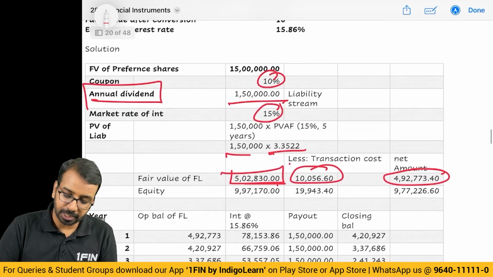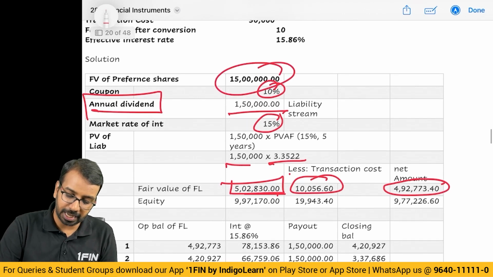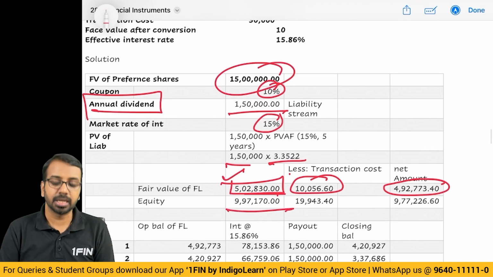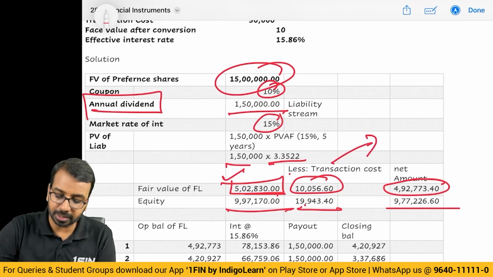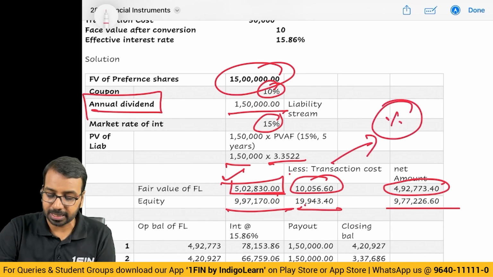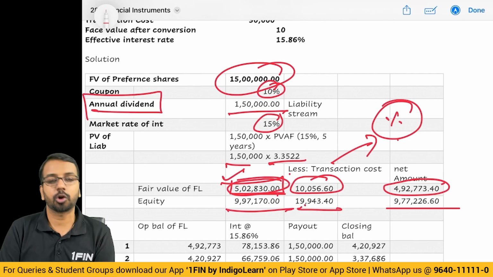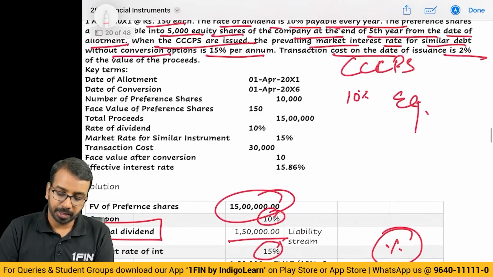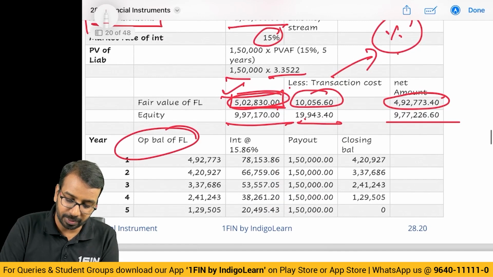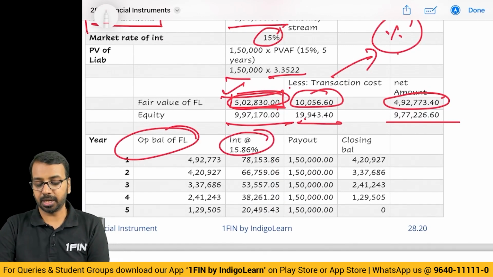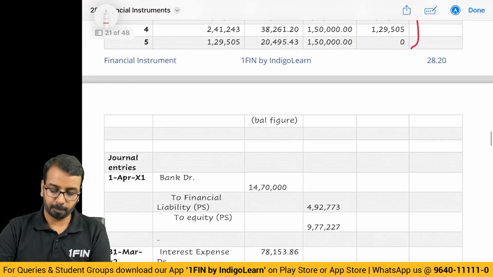How much is equity? Whatever is the balance: from 15 lakhs you reduce 5,02,000, 997 is equity, 19,000 is transaction cost, and this is the net amount. How to calculate transaction cost? If a percentage is given, directly multiply the percentage with this component, and you will get the number. Then, the effective interest rate is 15.86%. So for the liability, you will consider 15.86% and calculate the amount.